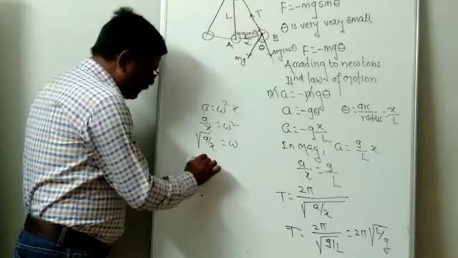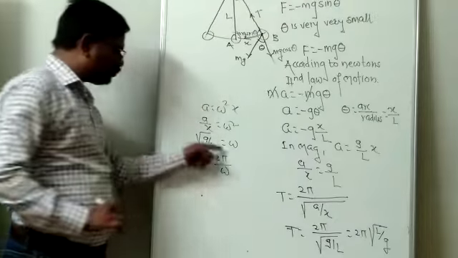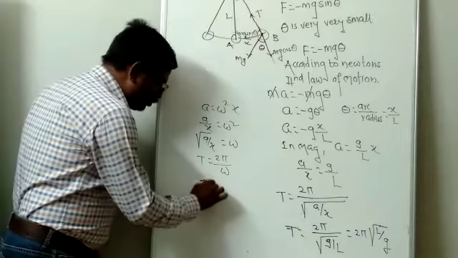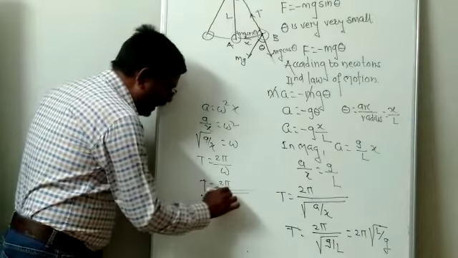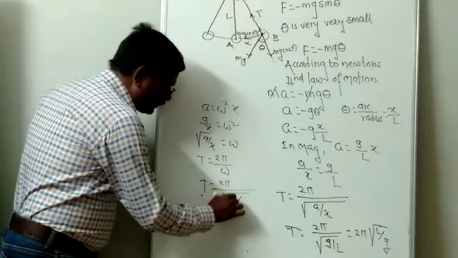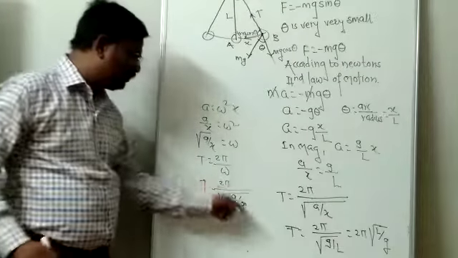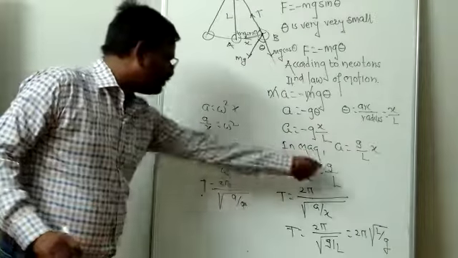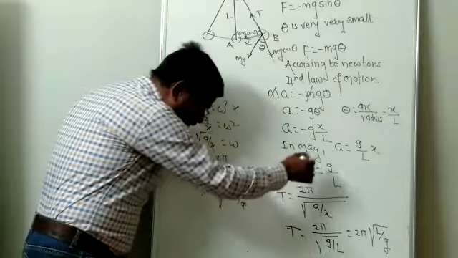And the period of simple pendulum, the formula is T is equal to 2 pi by omega. So T is equal to 2 pi under root, instead of omega, I can write under root a by x. This is the acceleration per unit displacement. Instead of a by x, I can write z by l.